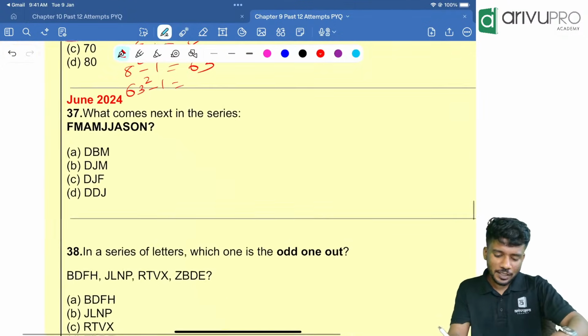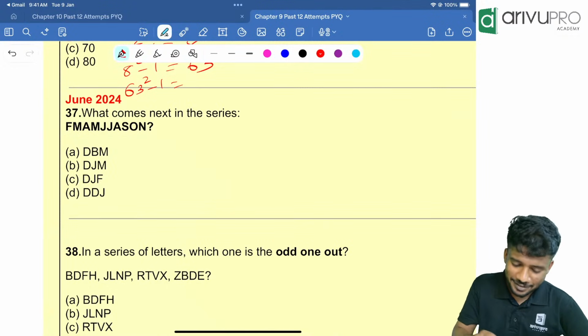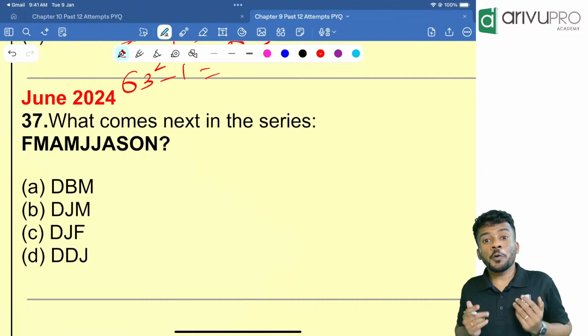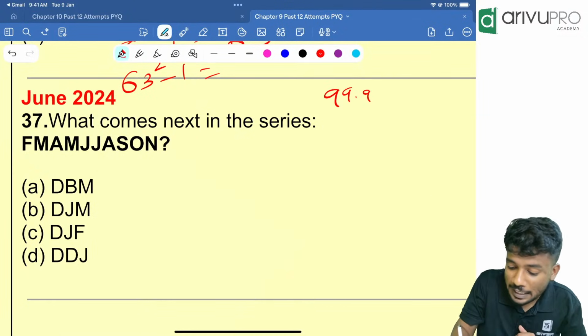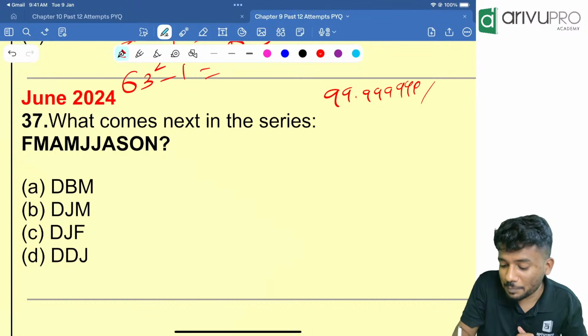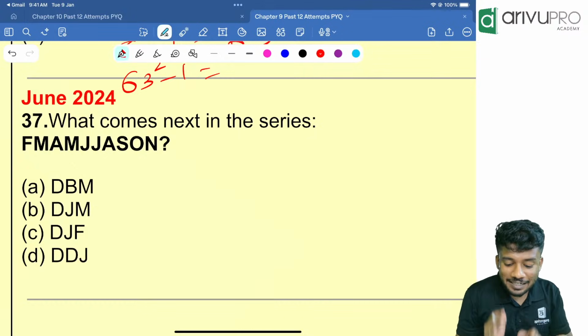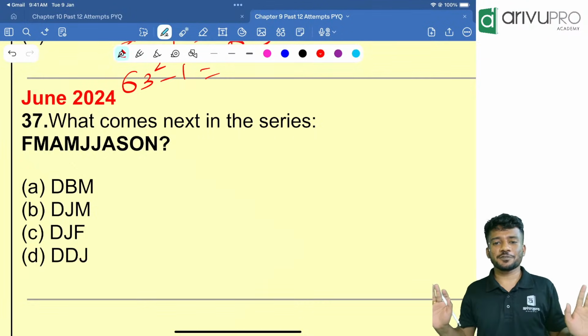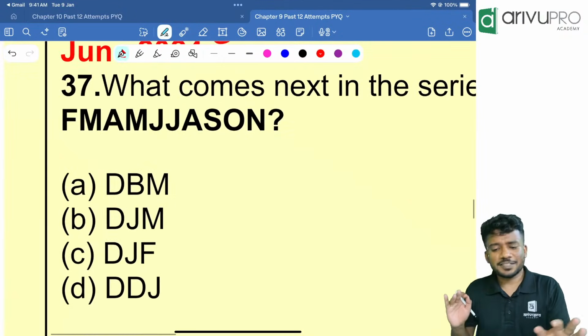Now June 2024. It is another question which most of you might not be able to solve. Around 99.999999999% of the students will find it difficult inside the exam hall until and unless you see this pattern of question. Otherwise, it will be very difficult. Otherwise, you will be very confused inside the exam hall.